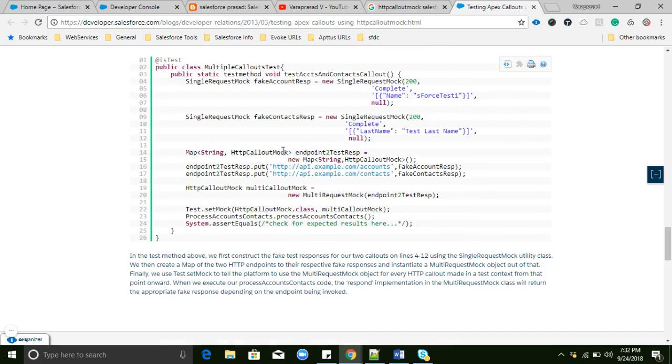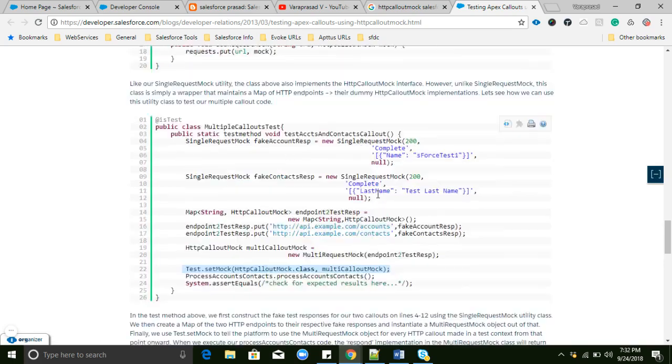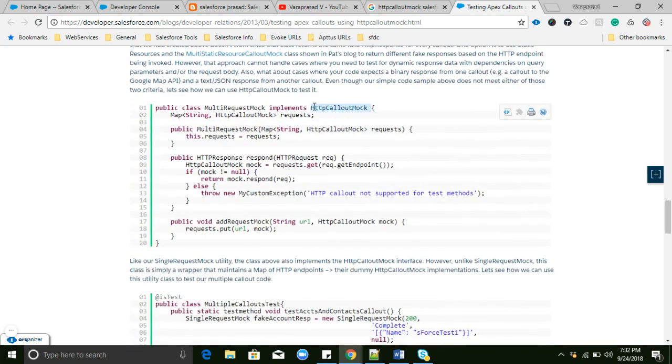See Test.setMock. Here I will show you how we can call that one. Here we can call that HTTP callout class. So there is a little bit of difference between normal test classes and web service classes. If you are implementing any web service classes, to write the test class for them, you need to implement the HTTP callout mock interface. Okay.